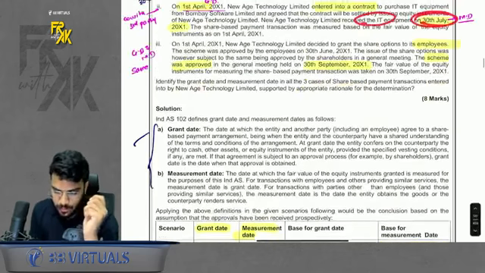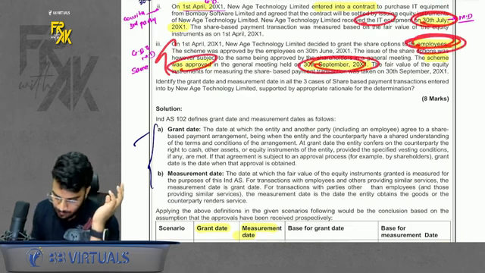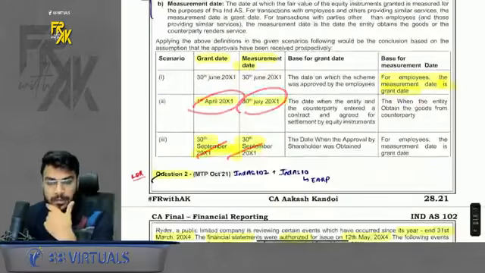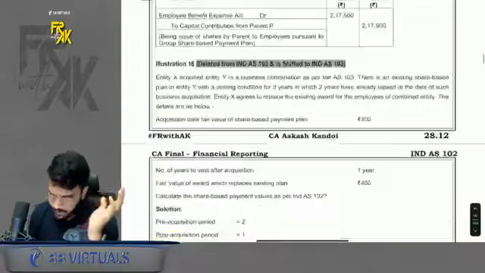Simple. Third case, employees, final approval was done on 30th September. So in the employees case, both dates are going to be the same. Simple, right? Okay. So this was the revision of Ind AS 102.